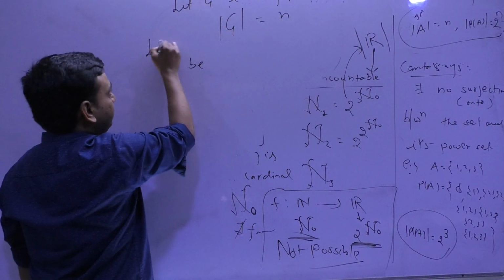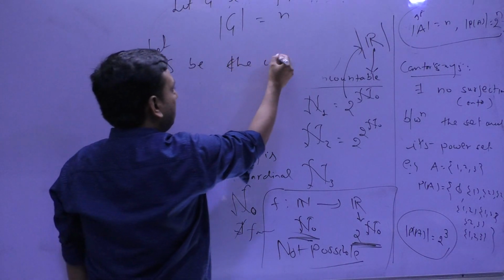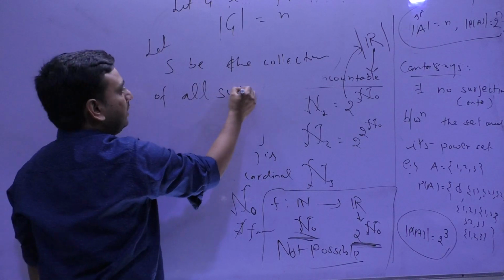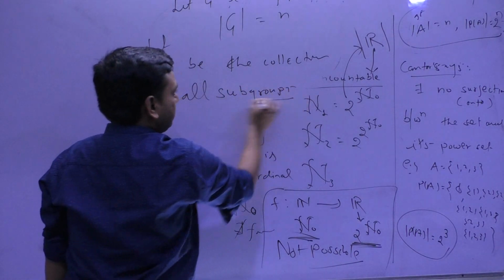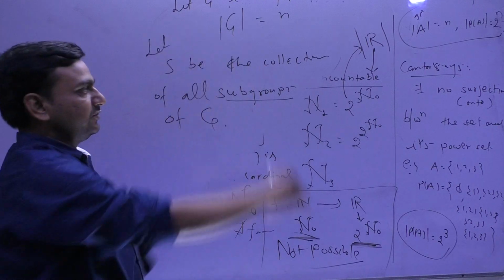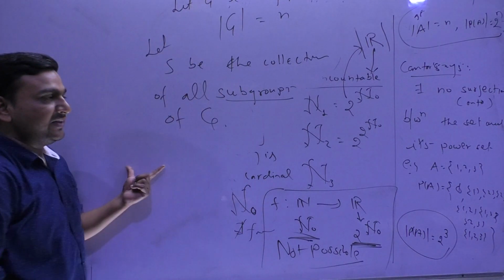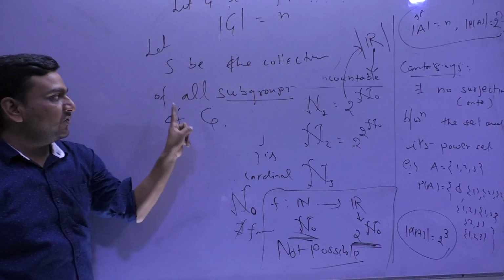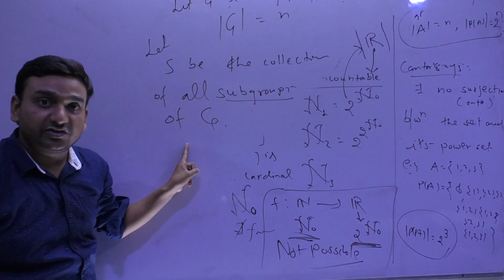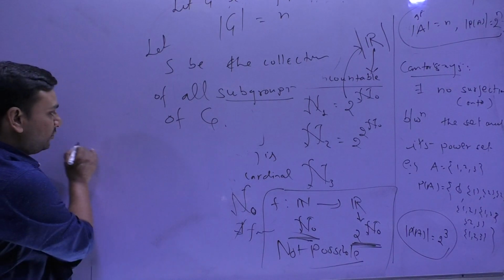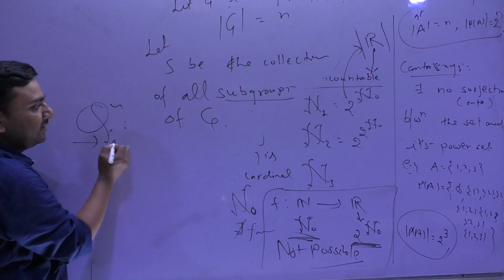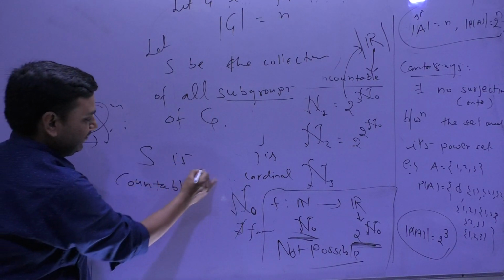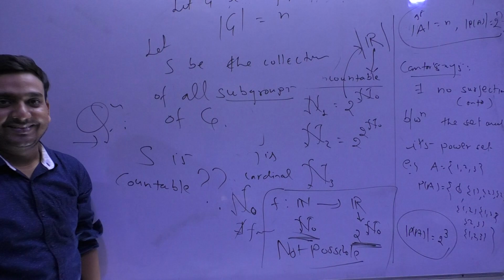Let S be the collection of all subgroups of G. What I am saying is, let G be a group of order n and S be the collection of all subgroups of G. So my question for you guys is, is S countable or not?